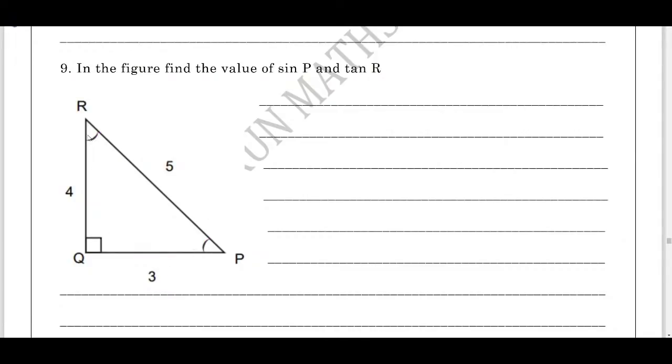Students, given a right angle triangle, they'll give the values. You just need to write down the trigonometric ratios. Now we have 6 trigonometric ratios, right? Sin theta, cos theta, tan theta. If you remember these three, then the other three can be easily written. Sin theta is opposite by hypotenuse. Cos theta is adjacent by hypotenuse. Tan theta is opposite by adjacent. At least in the exam you should write the trigonometric ratio.